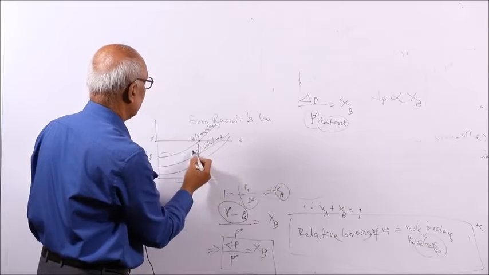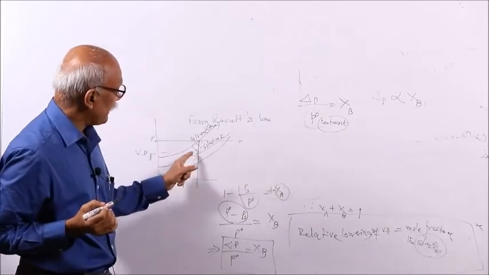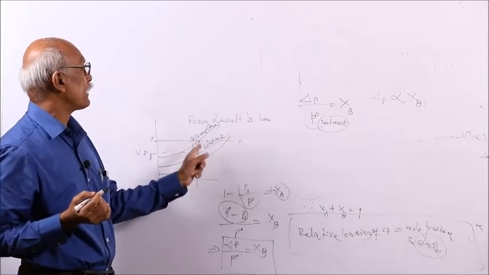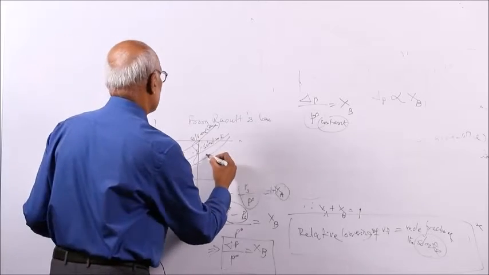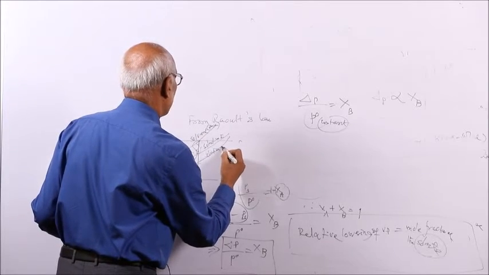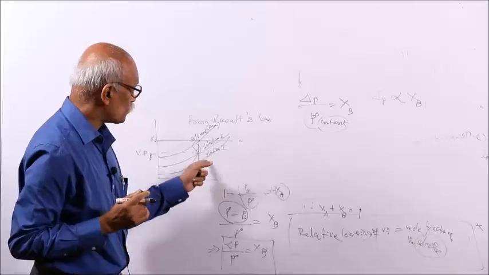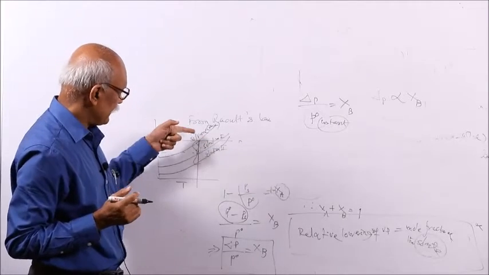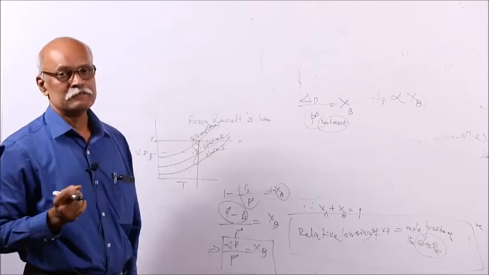This is your lowering. Where is the lowering more? Because you are adding more and more solute, this is your solution 2, containing more solute. If the quantity of solute is more, there is gradually more lowering of what? Vapor pressure.